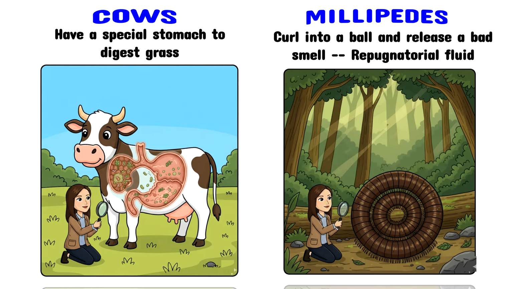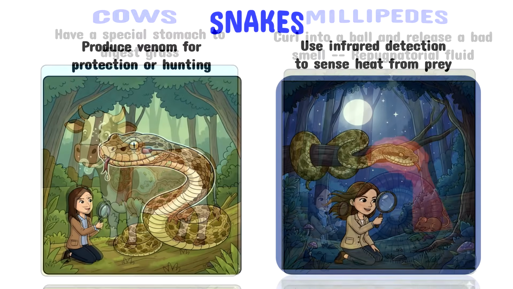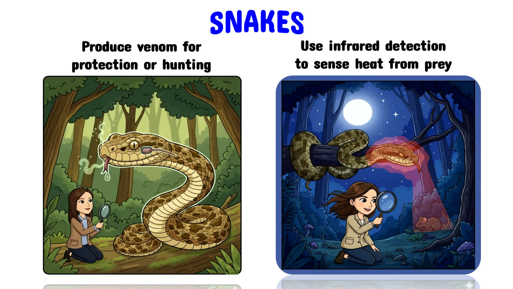They also secrete a foul-smelling fluid called repugnatorial fluid to drive away predators. Snakes produce venom to protect themselves or scare away predators when they feel threatened. Snakes can also sense heat from other animals at night using infrared detection, which helps them hunt in the dark.